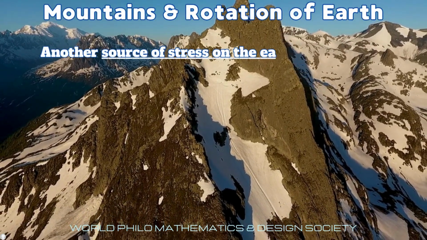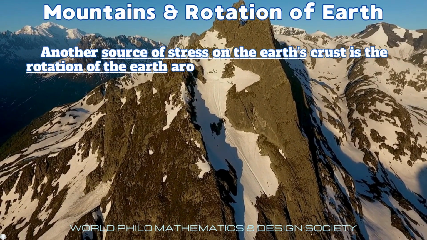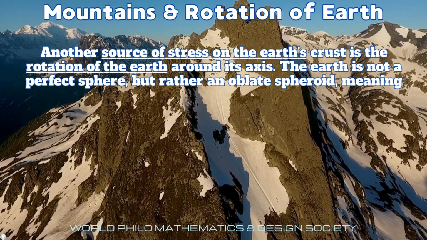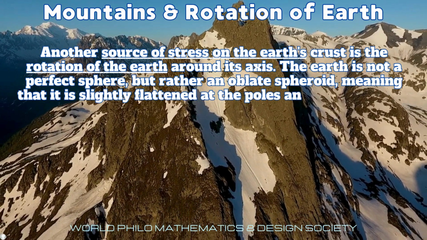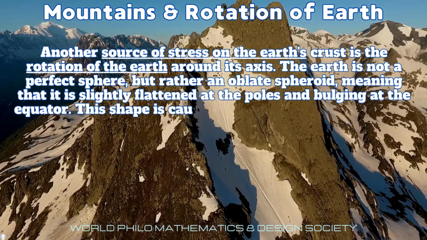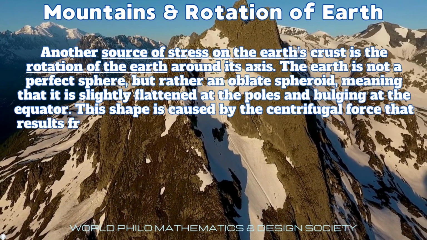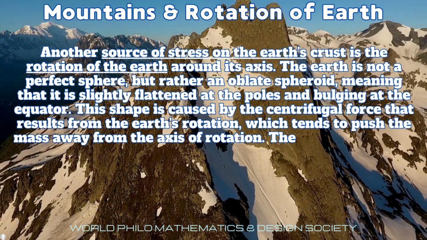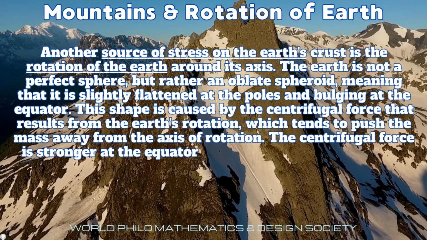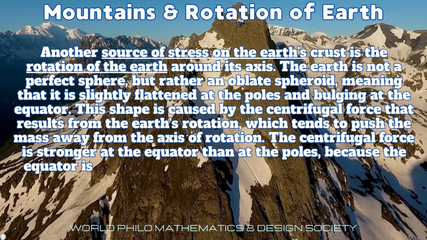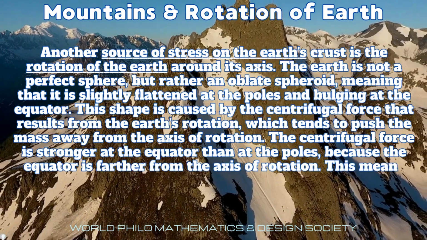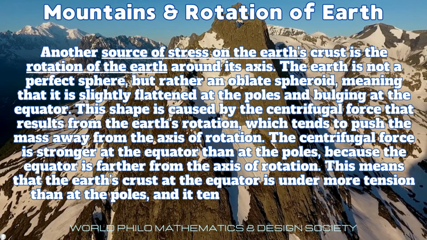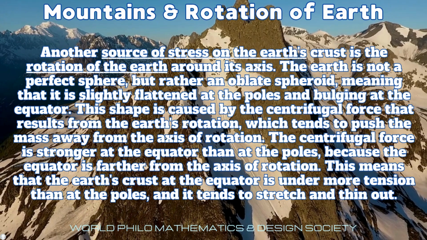Another source of stress on the Earth's crust is the rotation of the Earth around its axis. The Earth is not a perfect sphere, but rather an oblate spheroid, meaning that it is slightly flattened at the poles and bulging at the equator. This shape is caused by the centrifugal force that results from the Earth's rotation, which tends to push the mass away from the axis of rotation. The centrifugal force is stronger at the equator than at the poles. Because the equator is farther from the axis of rotation, the Earth's crust at the equator is under more tension than at the poles, and it tends to stretch and thin out.